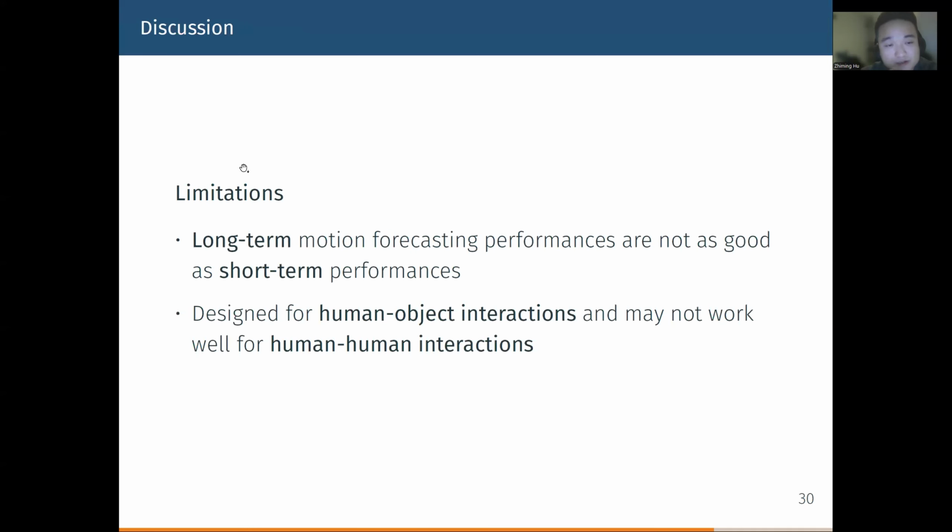Here we discuss some limitations of our method. First, we find that our long-term motion forecasting performance is not as good as its short-term performance. This is a well-known problem in motion forecasting because with the increasing time of the predictions, it becomes much more difficult to do the prediction. And our method is designed for human-object interactions, and it may not work well for human-human interactions.